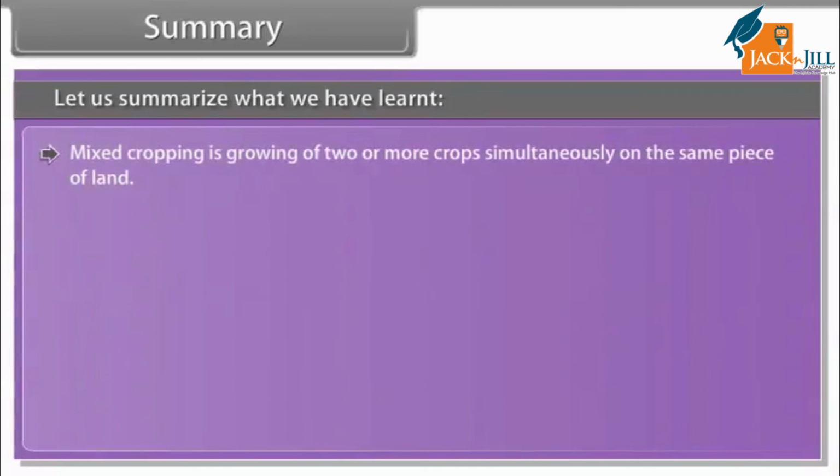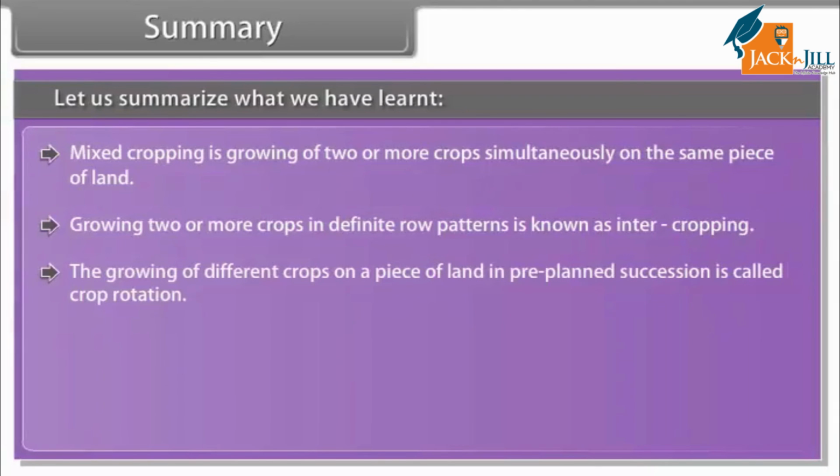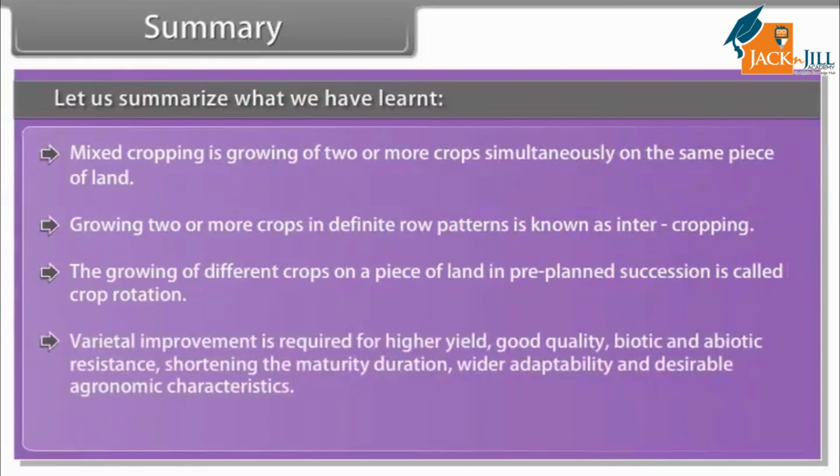Mixed cropping is growing of two or more crops simultaneously on the same piece of land. Growing two or more crops in definite row patterns is known as intercropping. The growing of different crops on a piece of land in pre-planned succession is called crop rotation. Varietal improvement is required for higher yield, good quality, biotic and abiotic resistance, shortening the maturity duration, wider adaptability, and desirable agronomic characteristics.